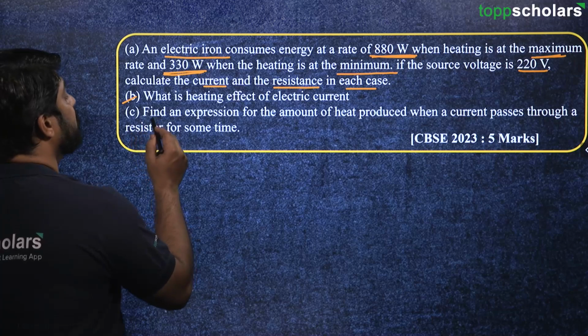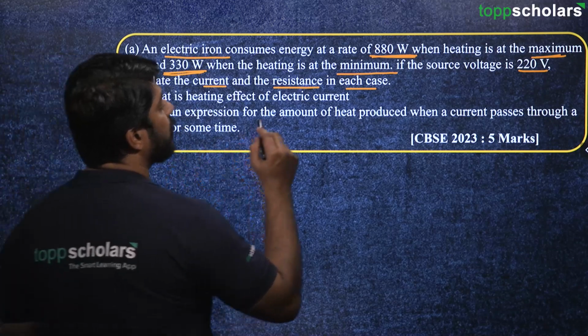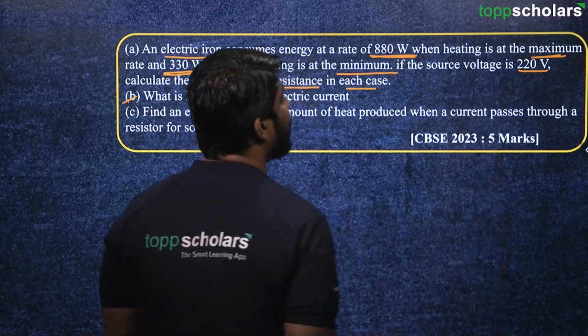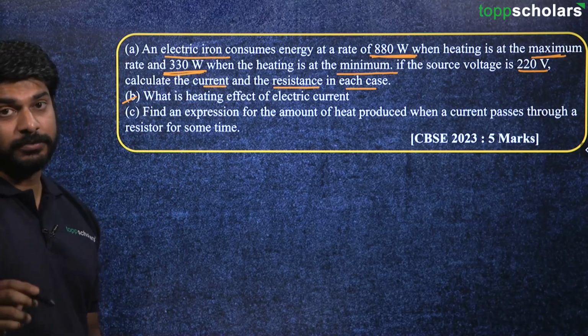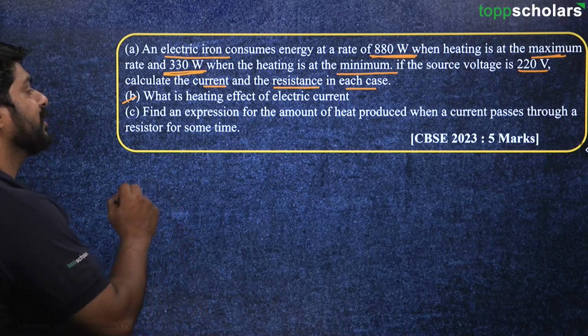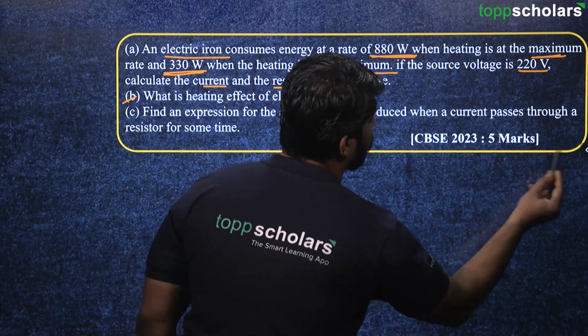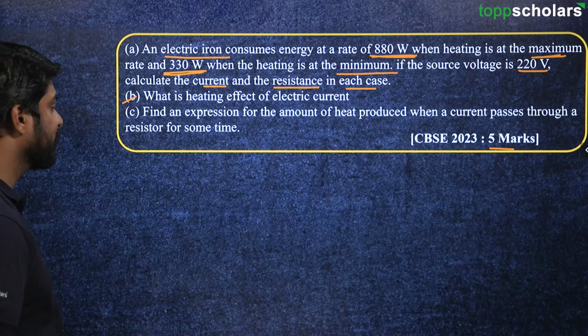And then the third question is, find the expression for the amount of heat produced when a current passes through a resistor for some time. Okay, so this is a large question asked for 5 marks. So let us discuss this.